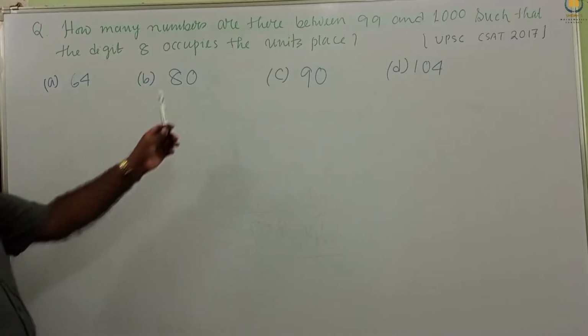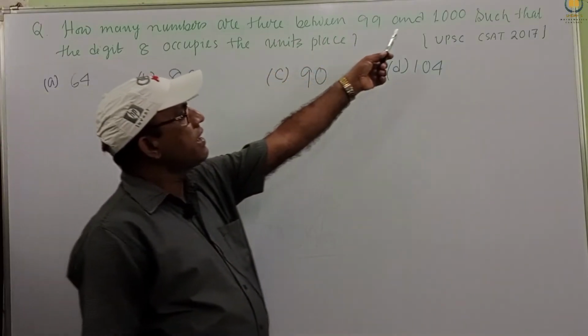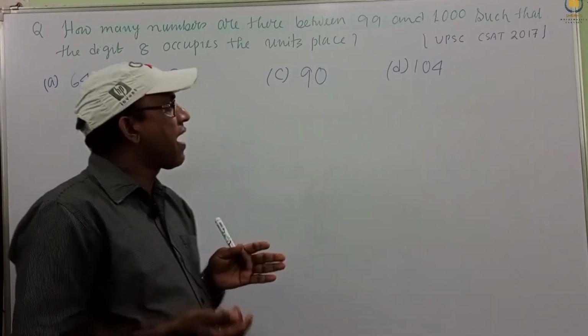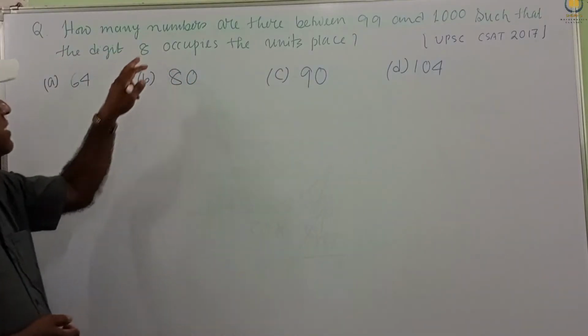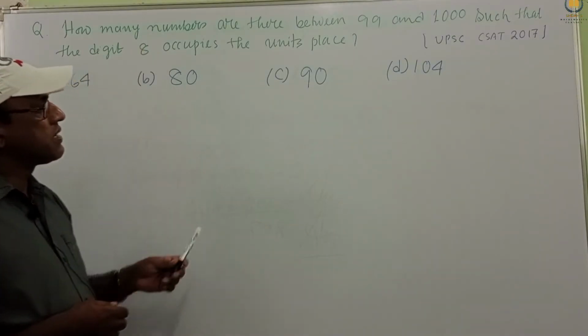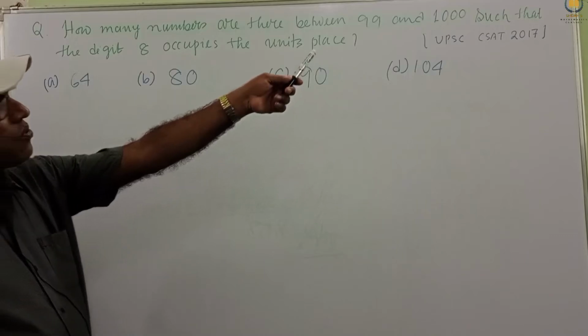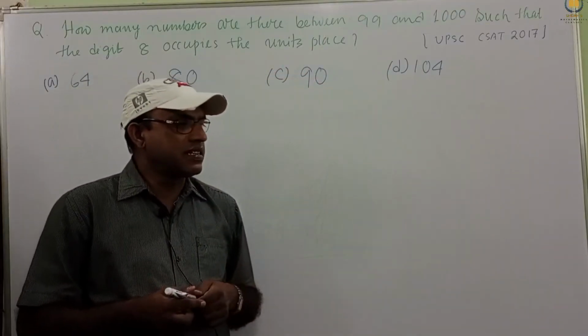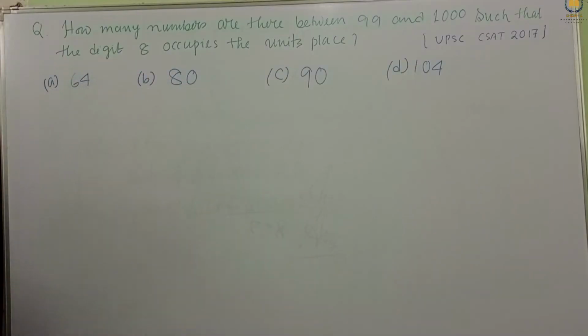So our requirement is, between 99 and 1000, how many numbers have 8 in the unit place. First we consider 99 to 1000. All of these are 3-digit numbers.